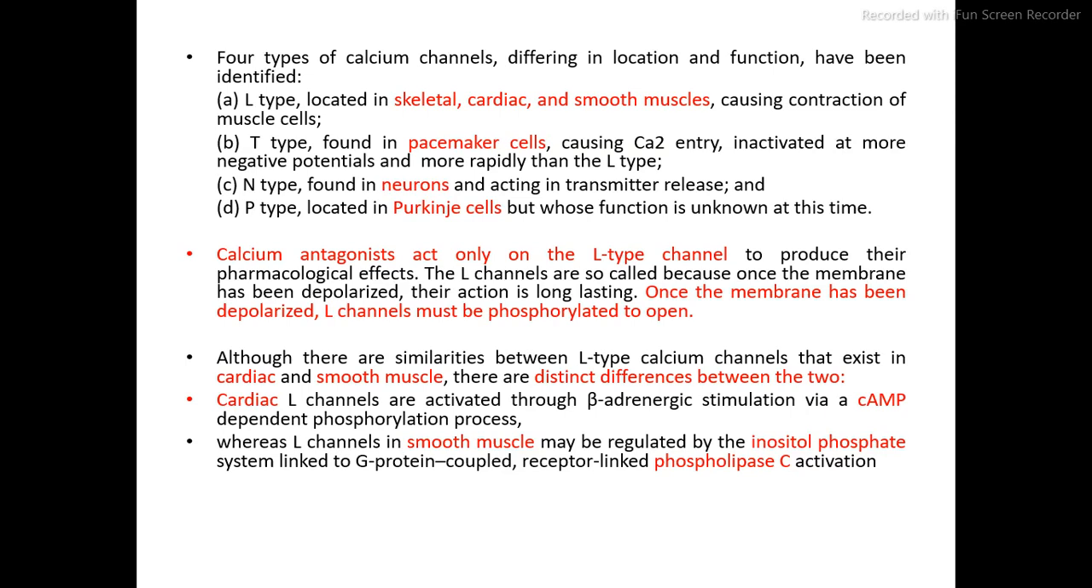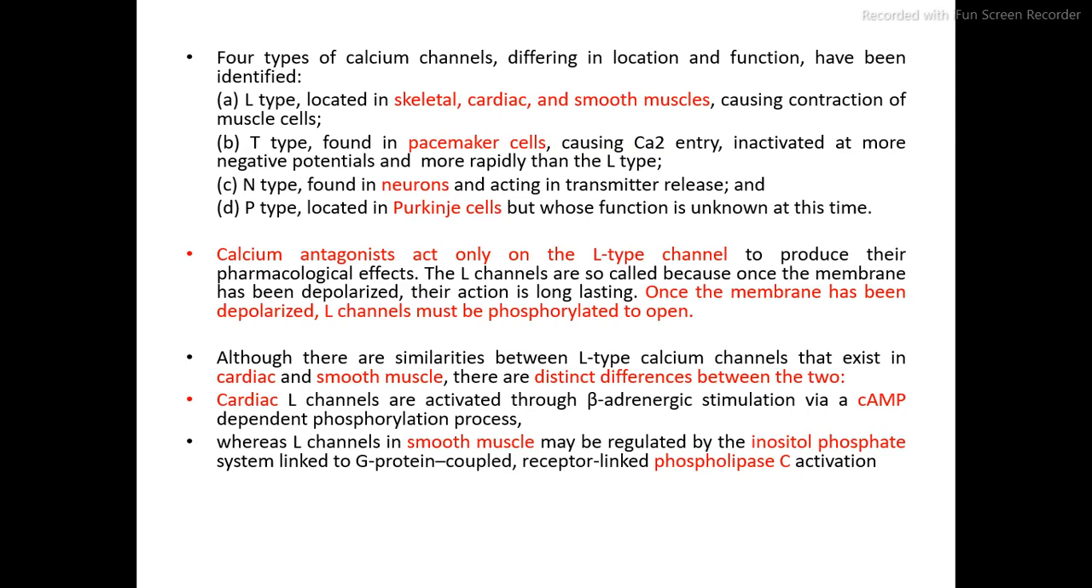So the L-type calcium channel is located in skeletal, cardiac and smooth muscle. The L-type calcium channels are so called because once the membrane has been depolarized, their action is long lasting. Once the membrane is depolarized, the L channel must be phosphorylated to open. So during the depolarization phase, the L channels get phosphorylated to open the L type of calcium channel.